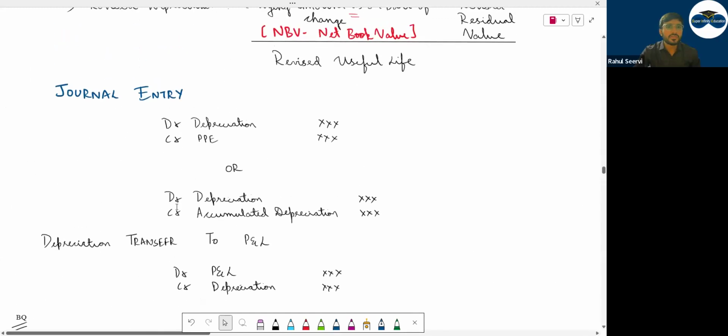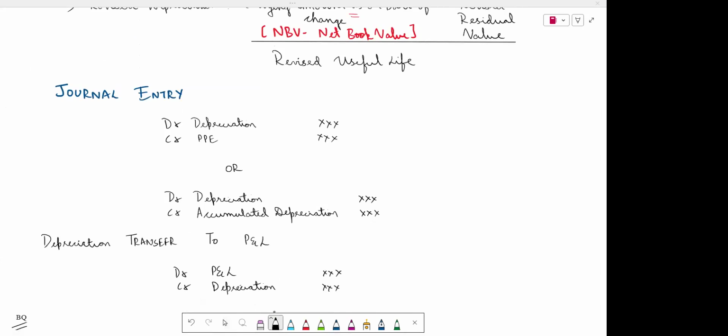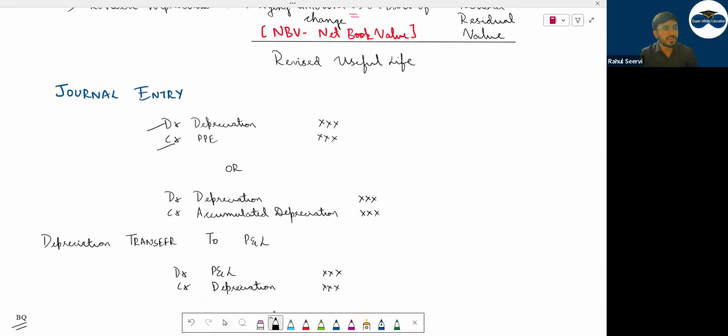Now what is the journal entry for depreciation? What is the journal entry you have learned in your class 11th and 12th? Debit depreciation, credit PP. You have learned this, no? You say, sir, debit expenses, credit value of the PP is going down. You will not be using this here. The one which you will be using is debit depreciation, credit accumulated depreciation.